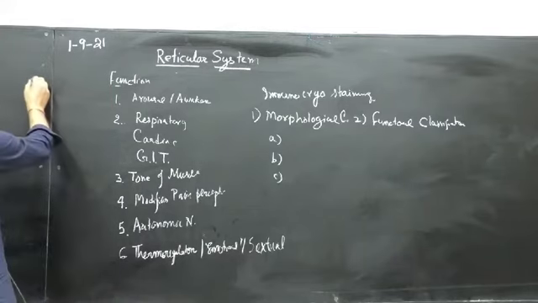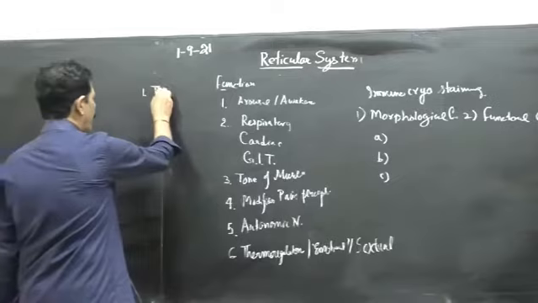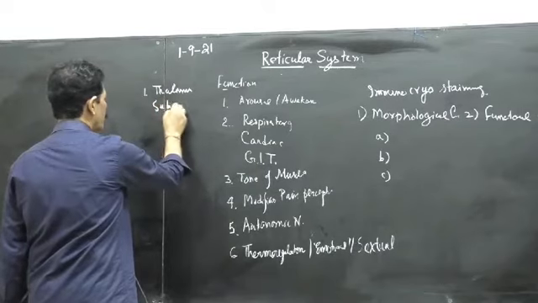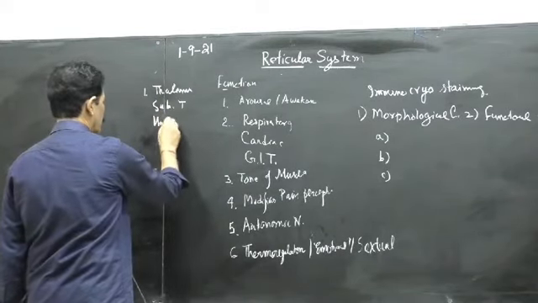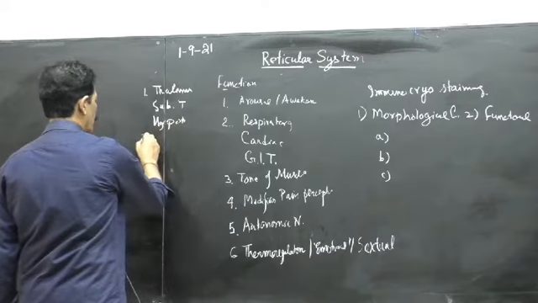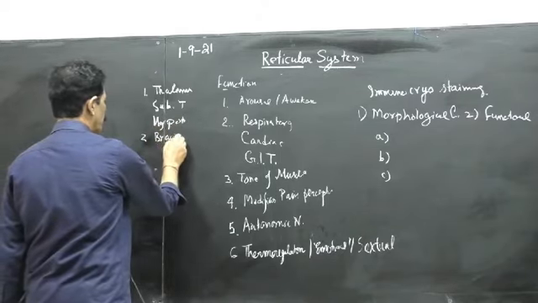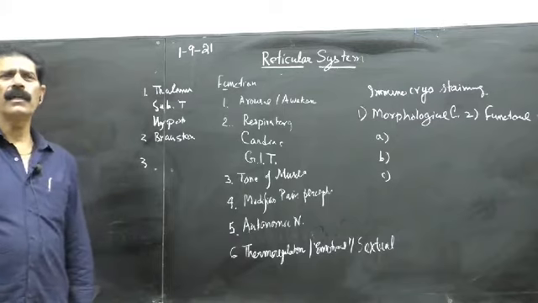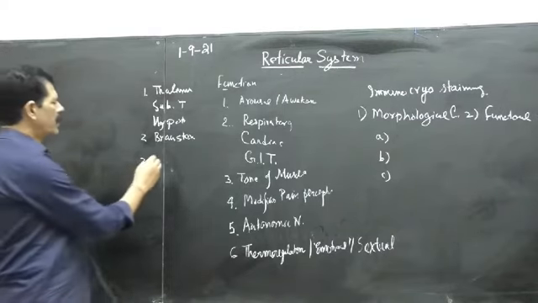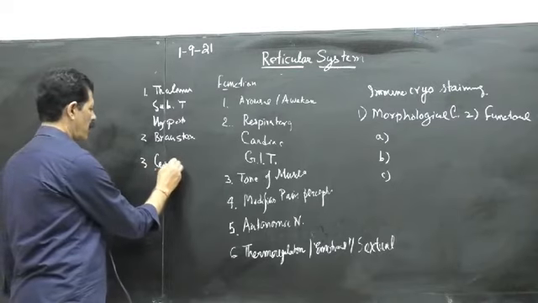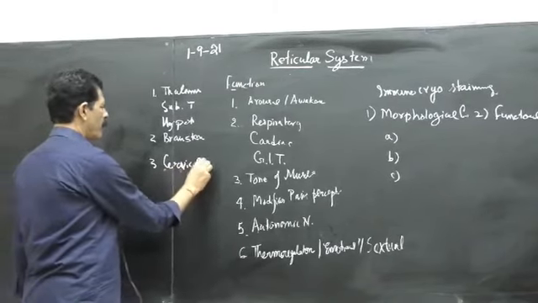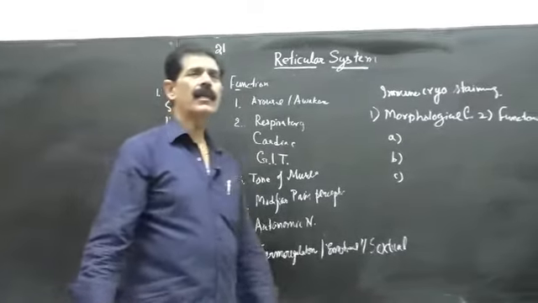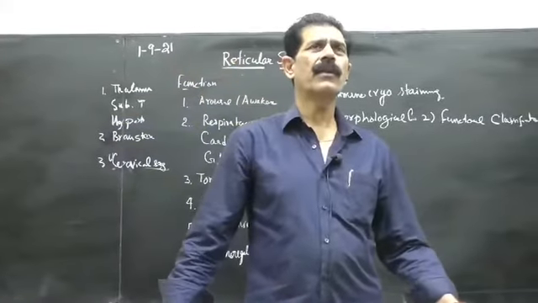Cranially it goes up to the thalamus, subthalamus and hypothalamus. Then the brainstem, and caudally downward it goes up to the spinal cord as well, but only in the upper cervical segments. That is the craniocaudal extent of the reticular formation.